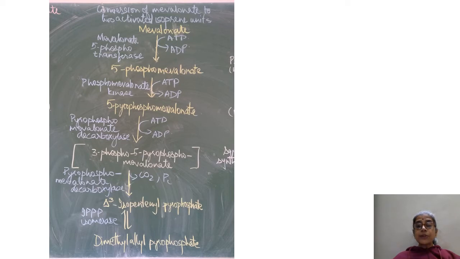A transient activated intermediate is formed, which is called 3-phospho-5-pyrophosphomevalonate. Again, this intermediate is acted upon by the pyrophosphomevalonate decarboxylase enzyme. Carbon dioxide is released and the Pi group is given off to form the first isoprene unit, that is delta 3 isopentenyl pyrophosphate. This delta 3 isopentenyl pyrophosphate is acted upon by the isopentenyl pyrophosphate isomerase enzyme, and the second isoprene unit is formed, that is dimethyl allyl pyrophosphate.